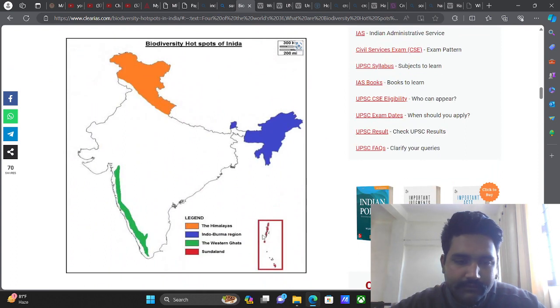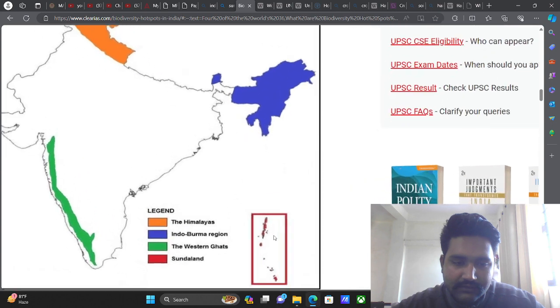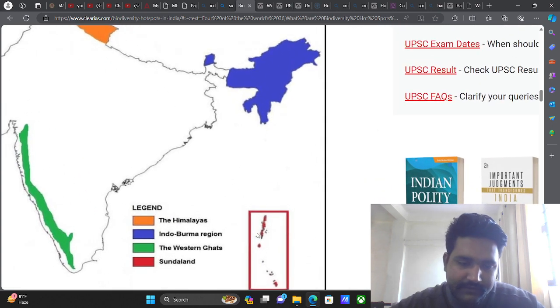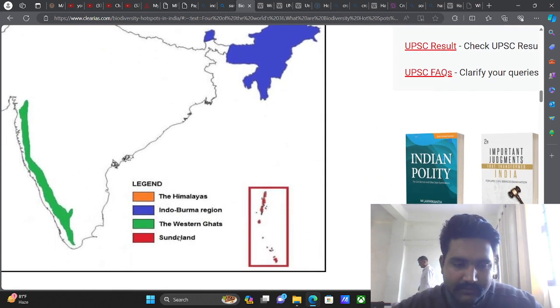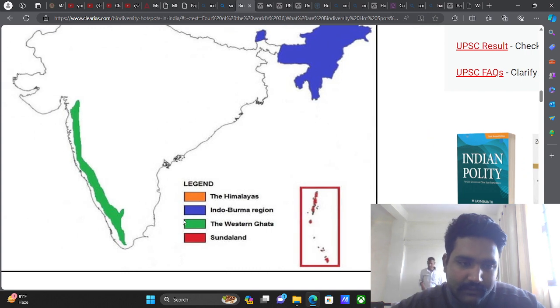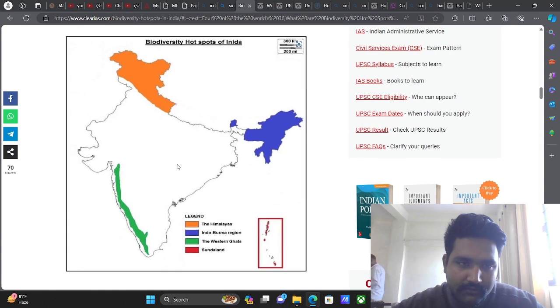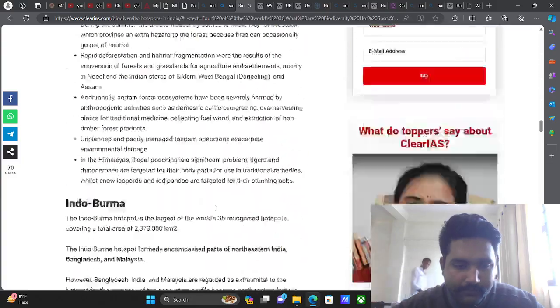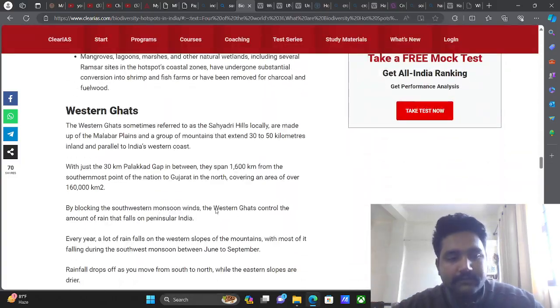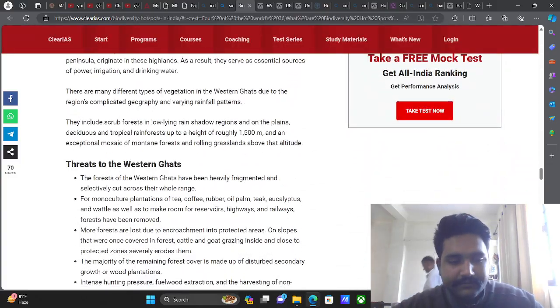Sundaland. See, this red area which is there is depicted as Sundaland. And now Sundaland is islands situated on the right side of the Indian map. Okay, now Sundaland also is a hotspot of biodiversity.